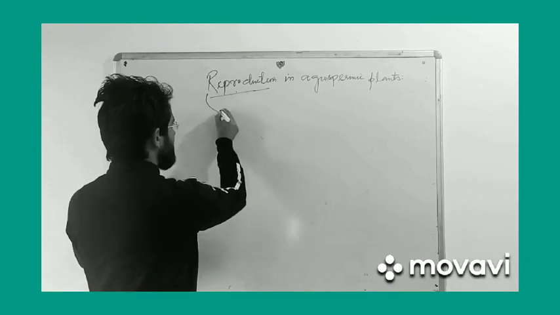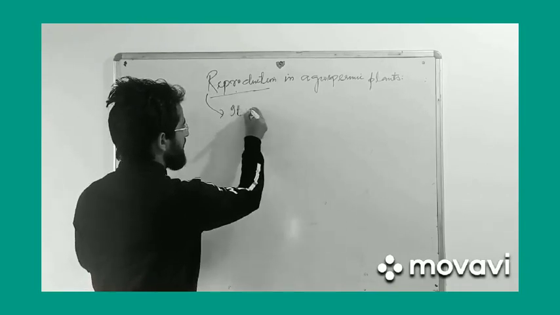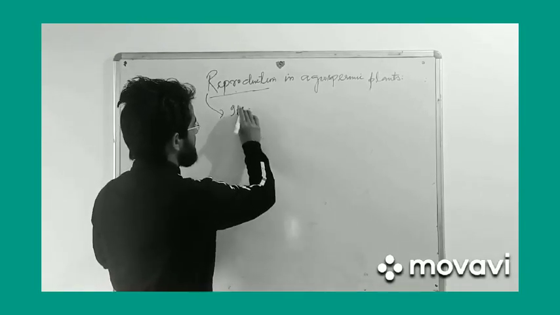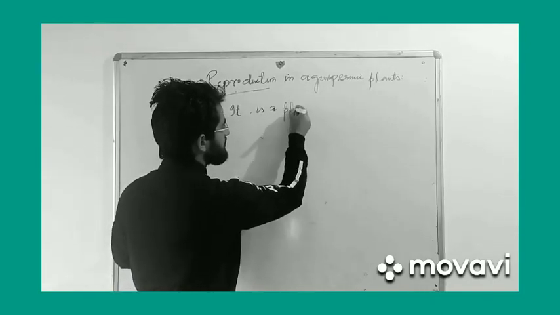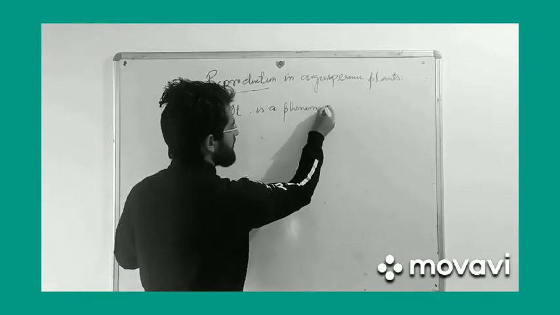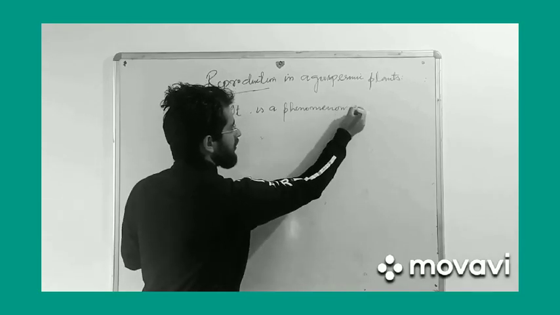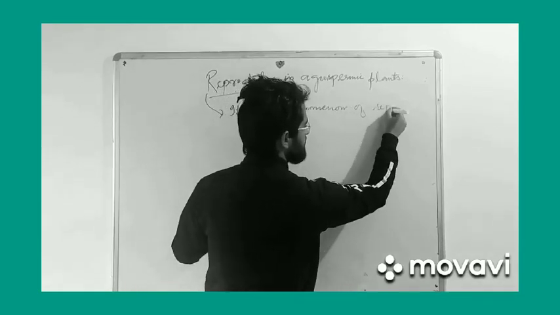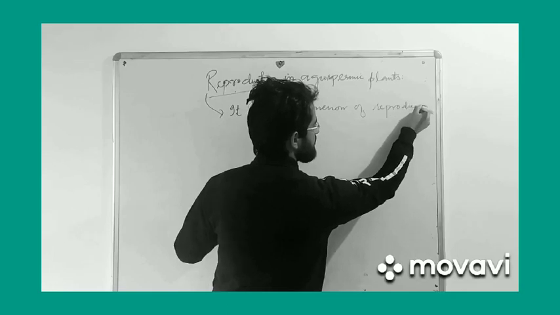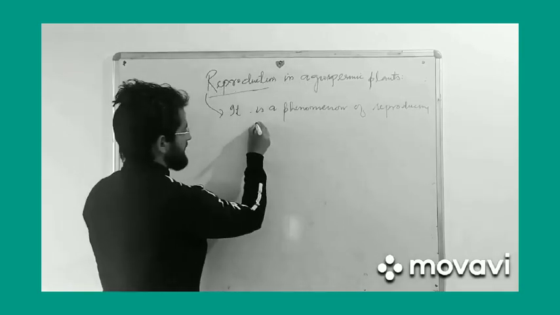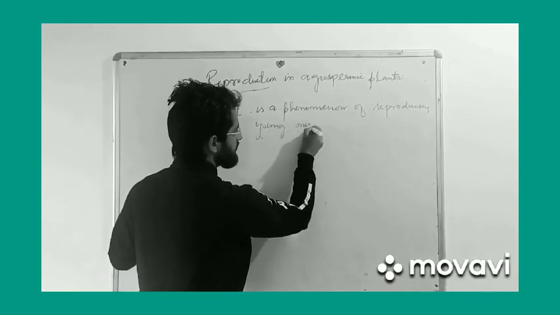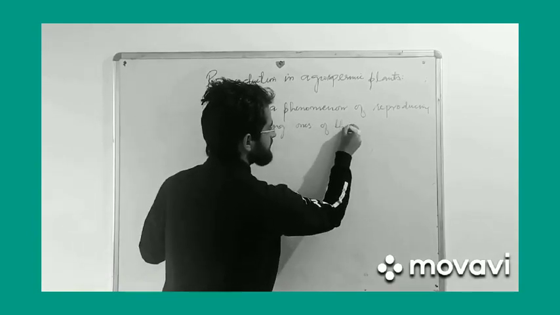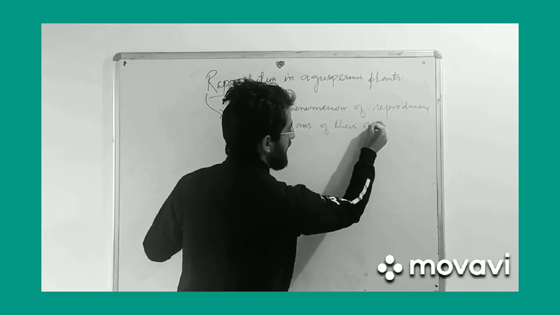Thus, we can say that it is a phenomenon of reproducing young ones of their own type.